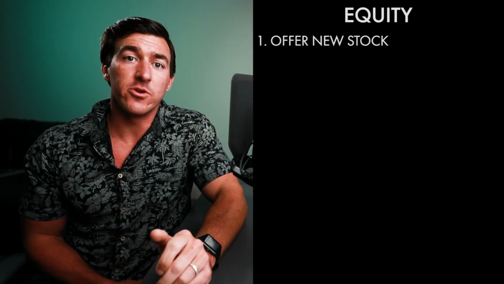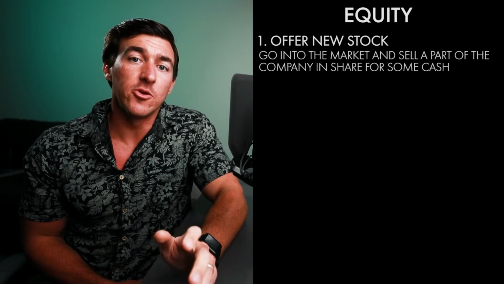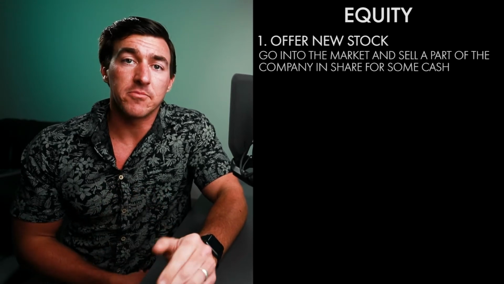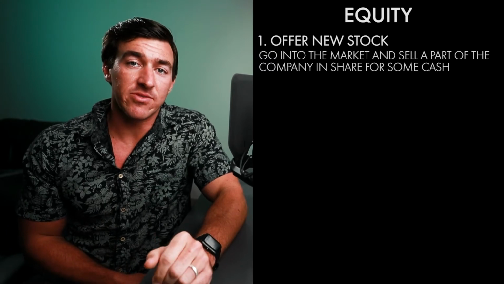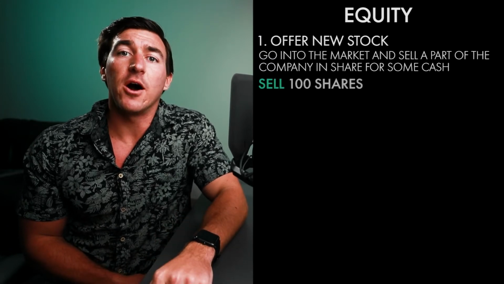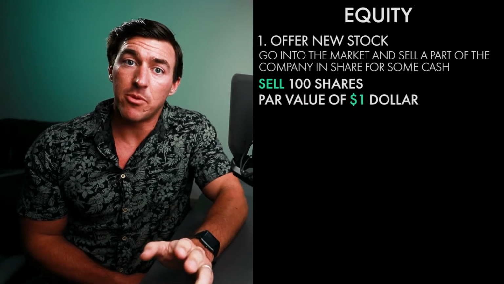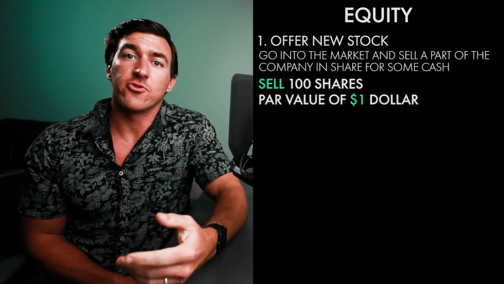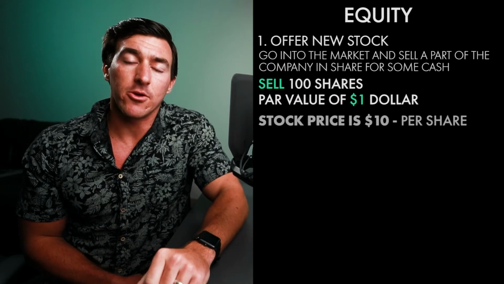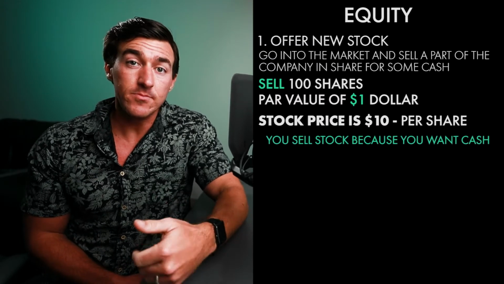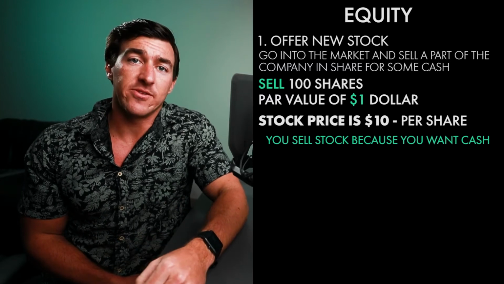The first one is you can actually offer new stock. That's where you go out into the market and you say, I want to sell a little bit of my company that the company still owns in shares for some cash. So when you do this kind of thing, let's say that you're going to sell 100 shares for a par value of $1. We'll touch on what par value means for a second. But your stock price is really worth $10. And you're going to do this because you just want some cash. So how would this transaction work?